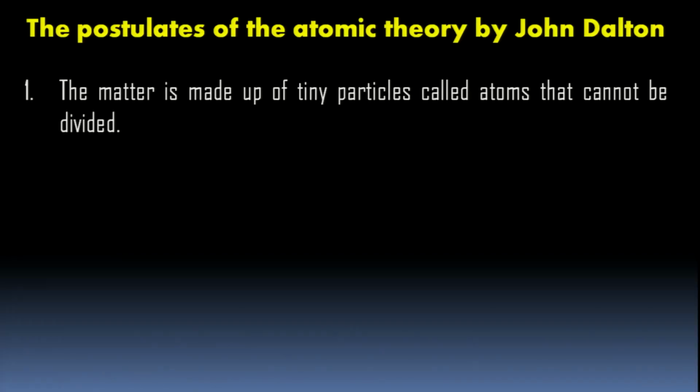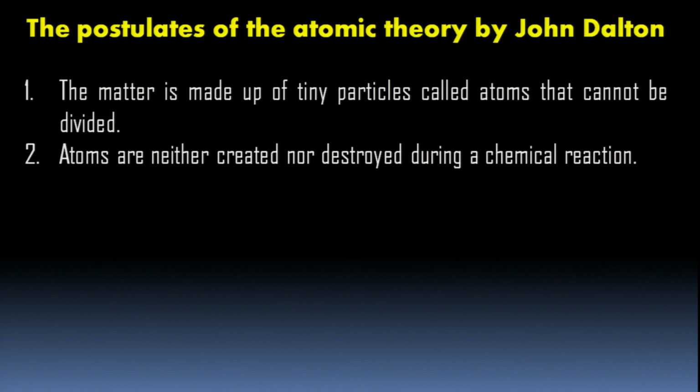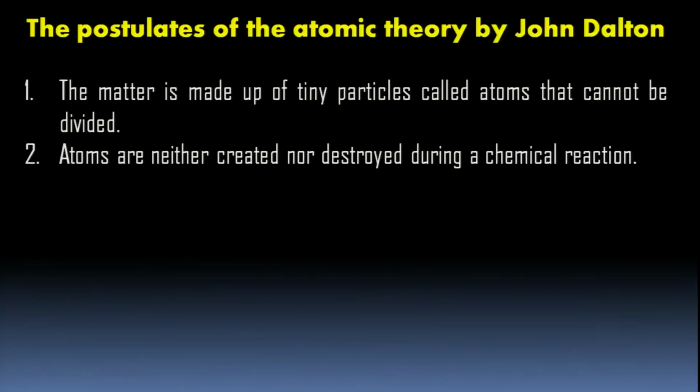Now, let's see. What are the postulates of atomic theory by John Dalton? The matter is made up of tiny particles called atoms that cannot be divided further. We have discussed that. Atoms are the teeniest particles and cannot be divided further. First, children, let us see and learn the postulates. Then we'll come to the description of that. Atoms are neither created nor destroyed during a chemical reaction.